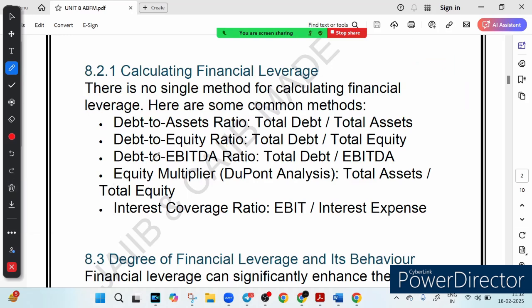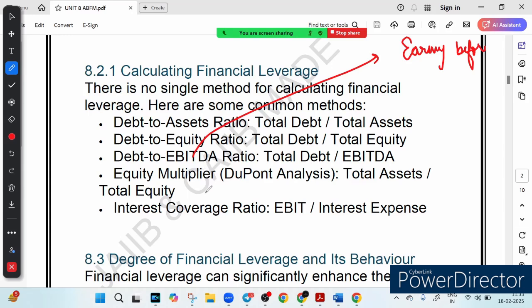The next ratio we have is the debt to EBITDA ratio. It checks if the company earns enough to cover its debt before paying tax. So what is this EBITDA? EBITDA is called earnings before interest, tax, depreciation and amortization, right?